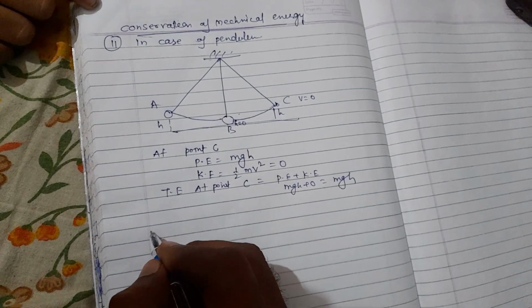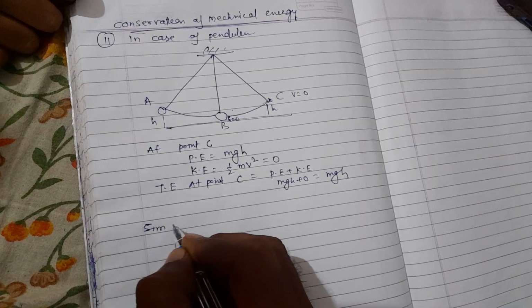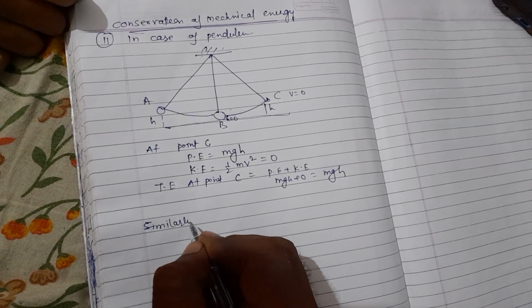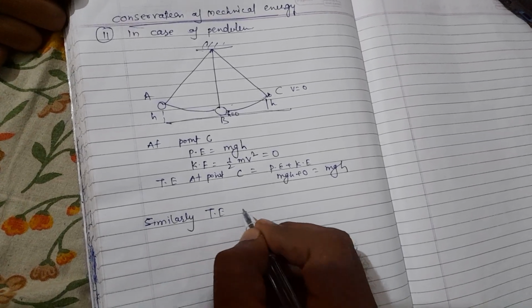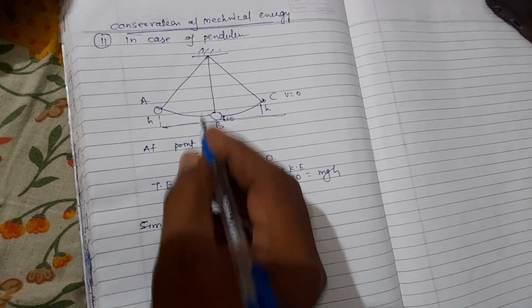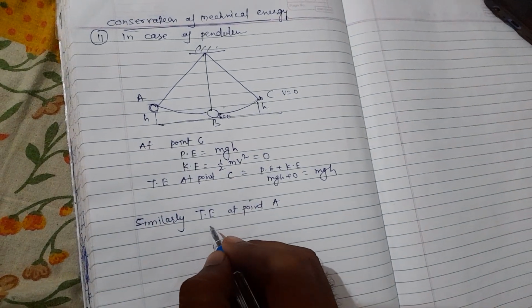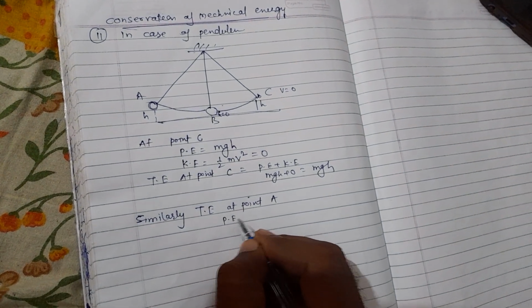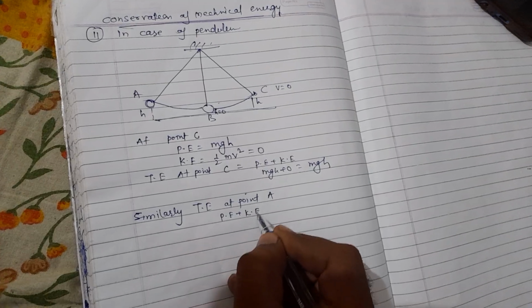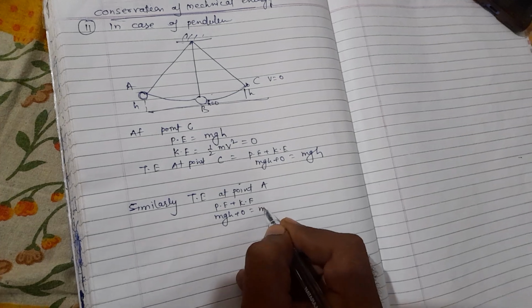Now similarly, total energy at point A equals potential energy plus kinetic energy, that is mgh plus 0 equals mgh.